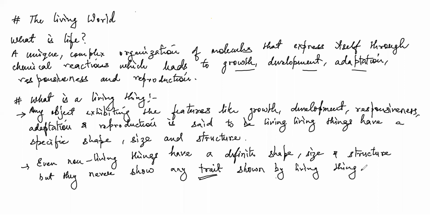So far as living things are concerned, we can write this as living things are considered as, for example, plant, animal, fungi, bacteria. Viruses are an exception since they are considered as dead outside. Okay, we'll talk about the virus in the coming section of the chapter. Viruses are obligatory parasites. We consider them as obligatory.